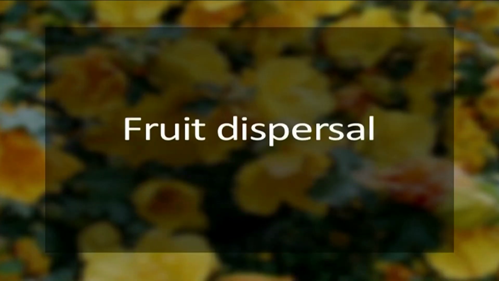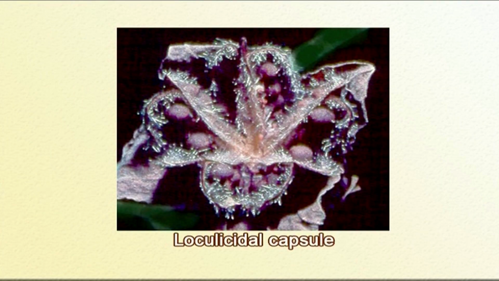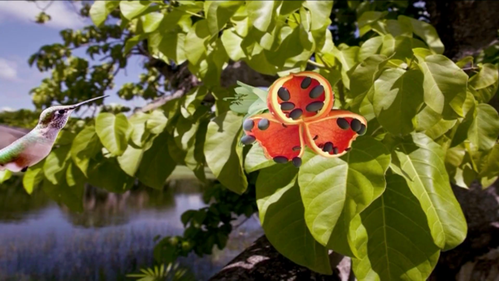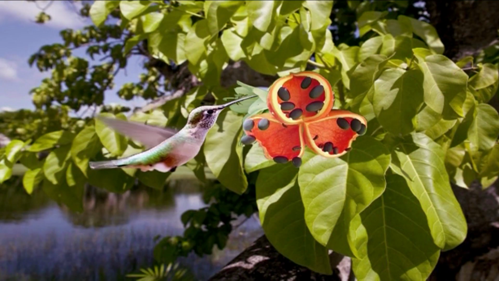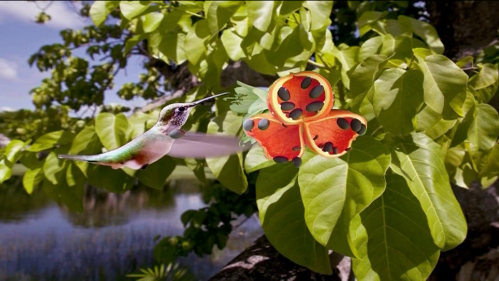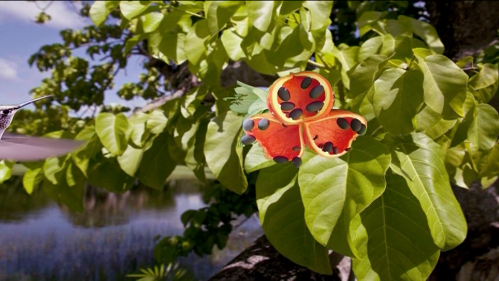Now, fruit dispersal. The fruit dispersal is extremely varied in Malvaceae. The capsular fruited species have small seeds. That's why they are dispersed either by wind or by water. These capsular fruit species possess specialized dispersal structures such as wings or hairs. Many species in the Malvaceae have a follicle fruit. As already mentioned, the common example is Sterculia.